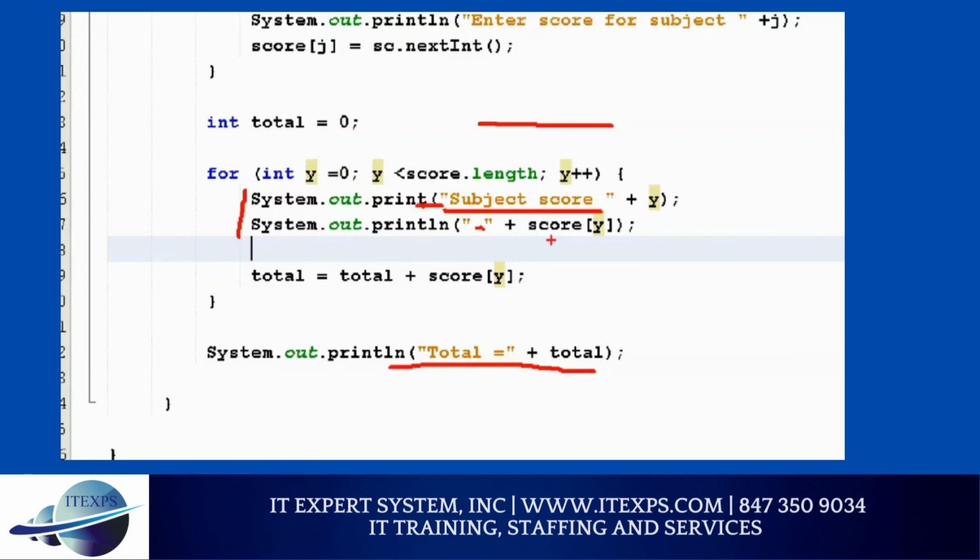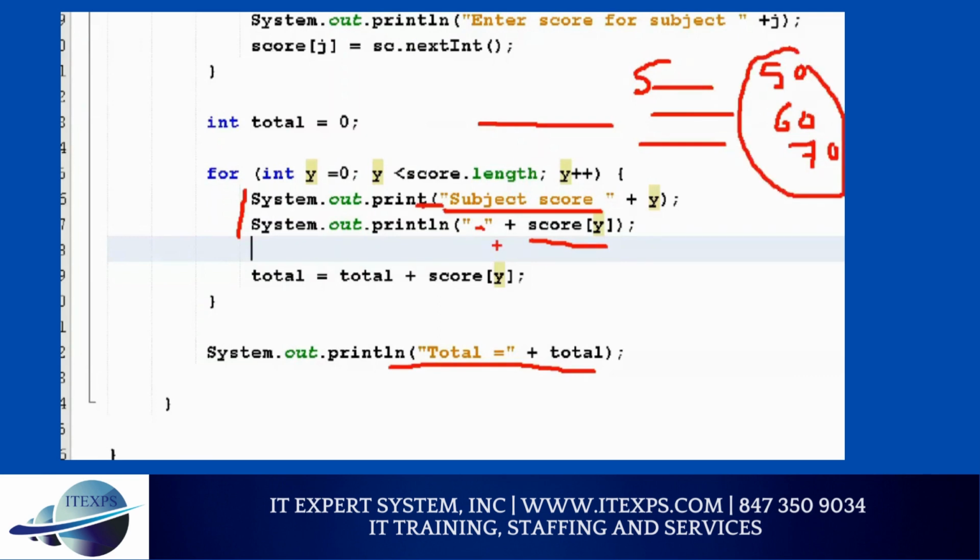So what will happen? You will see something like this: Subject 1, 50. Subject 2, 60. Subject 3, 70. So this item is coming from this line because you're printing score. This item is coming from this line, and then total will come from this line.